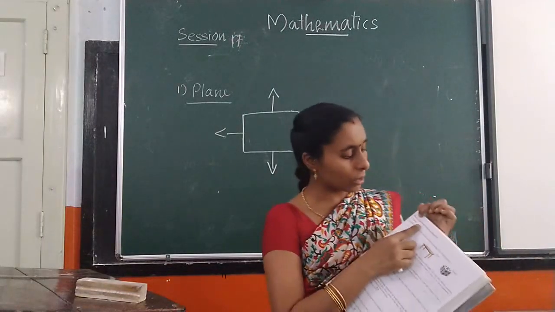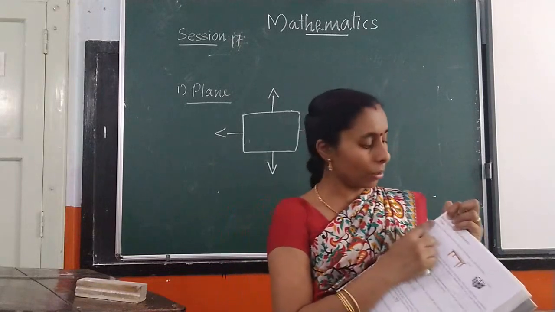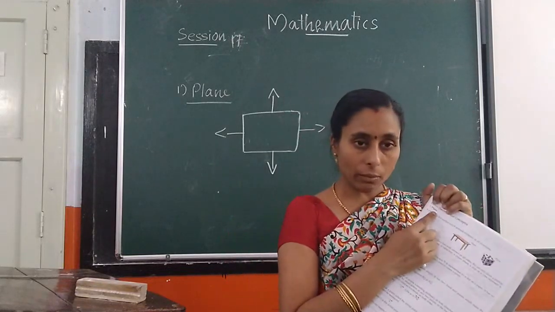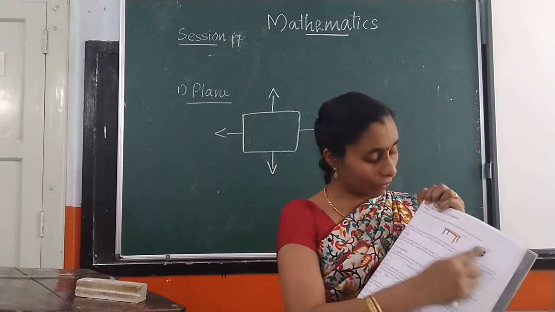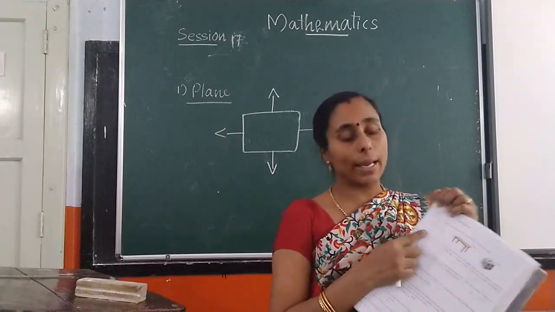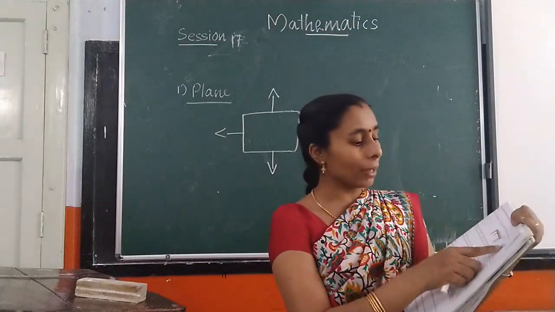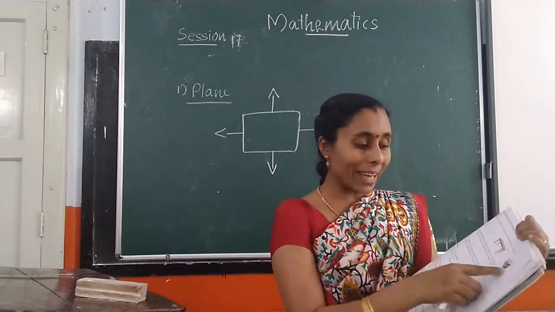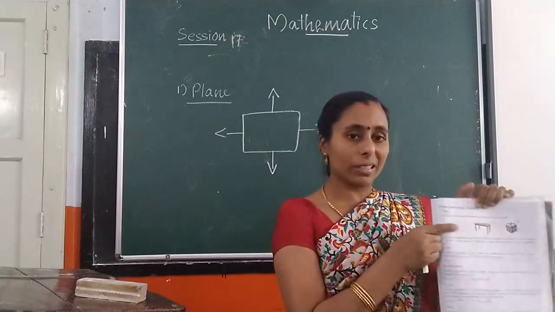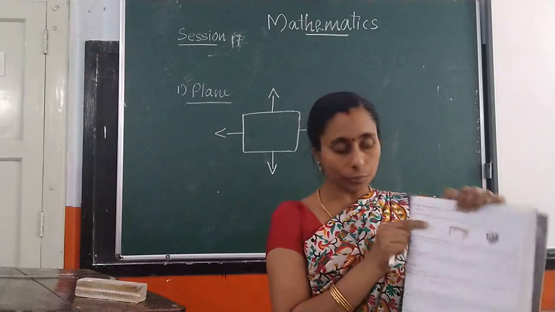Write the heading, basic geometrical concepts. Then write number one, plane. Write the definition, then draw one diagram. Here the tabletop and the dice are given. No need to draw those, only this one diagram is enough to draw.